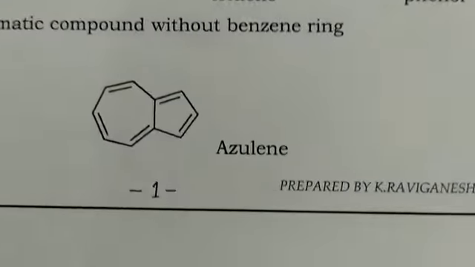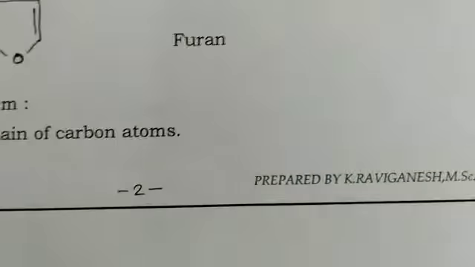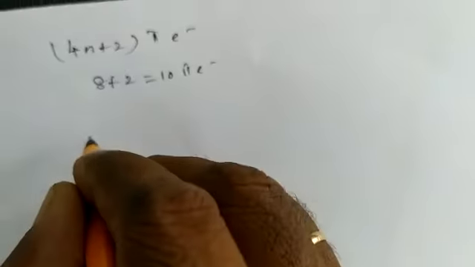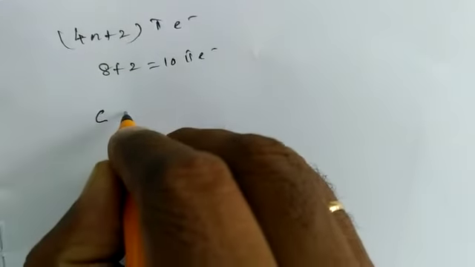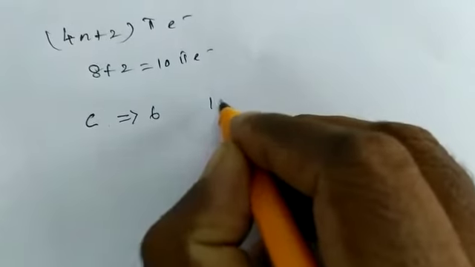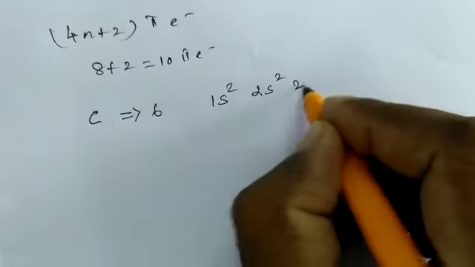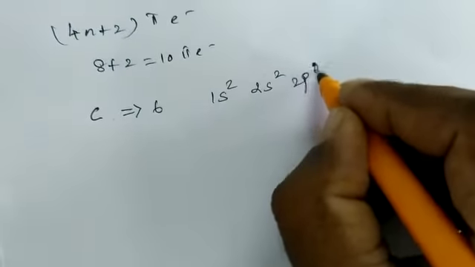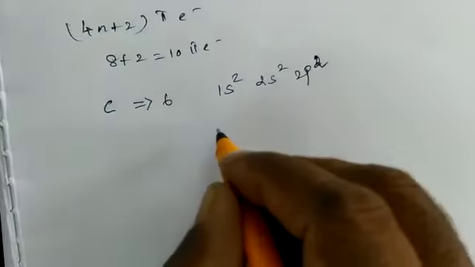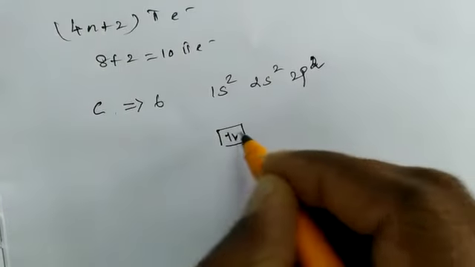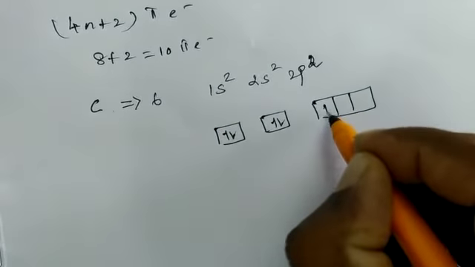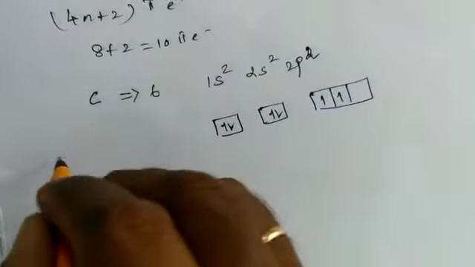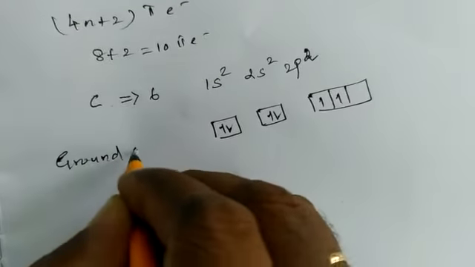Okay. Next we have to see the IUPAC system. Before that we should know about carbon. The symbol of carbon is C, and its atomic number is 6. Its electronic configuration is 1s2, 2s2, 2p2. So in the ground state configuration, 2 electrons, another 2 electrons, and 2 unpaired electrons. This is the ground state configuration.